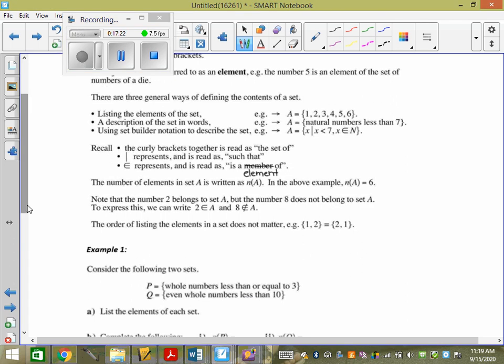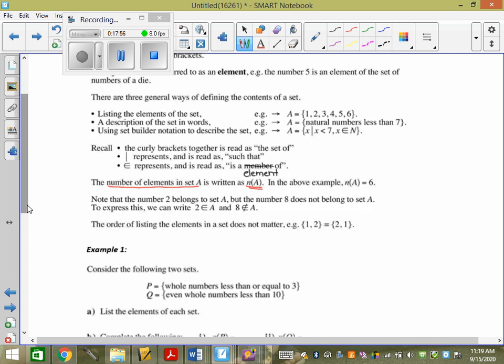This is something to note. The number of elements in the set A can be written as this, little n of A. So the number of elements in set A can be written as n of A. In the above example, n of A would equal 6. Why? Because there's 6 elements: 1, 2, 3, 4, 5, and 6. Not because 6 is an element in there. n of A represents the number of elements that there are.